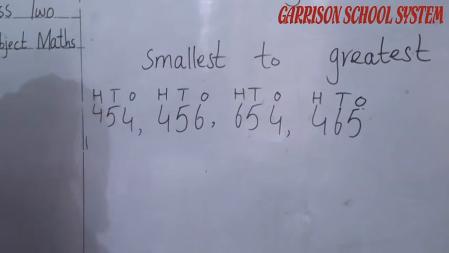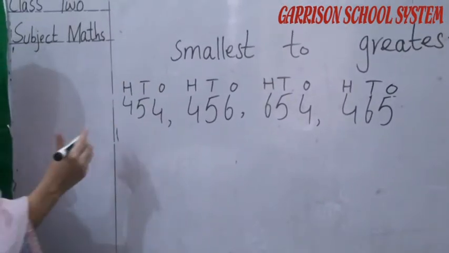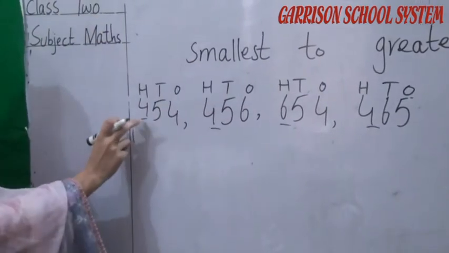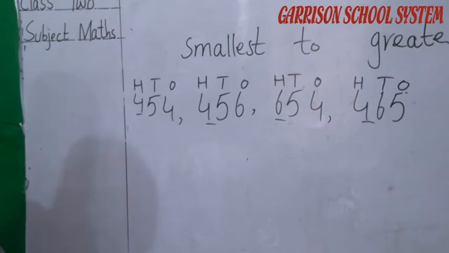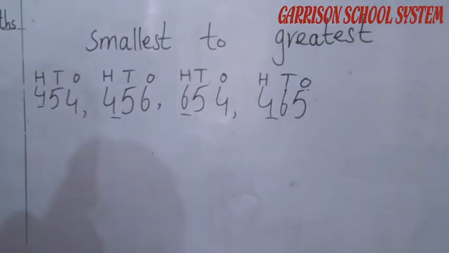This is our first step. First we have to write ones, tens, hundreds. Now we have to focus on our hundreds number. We have to look at our hundreds number. If the hundreds number is greater, that will be our greater number.